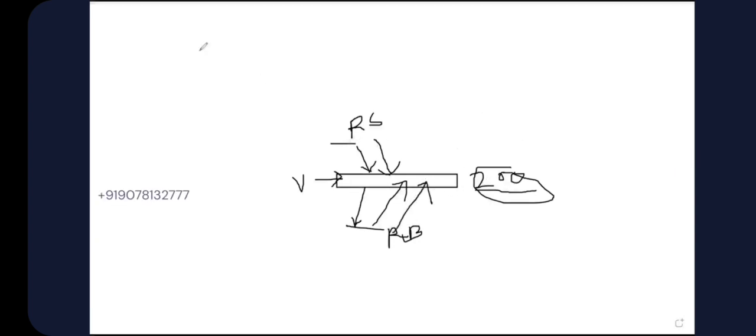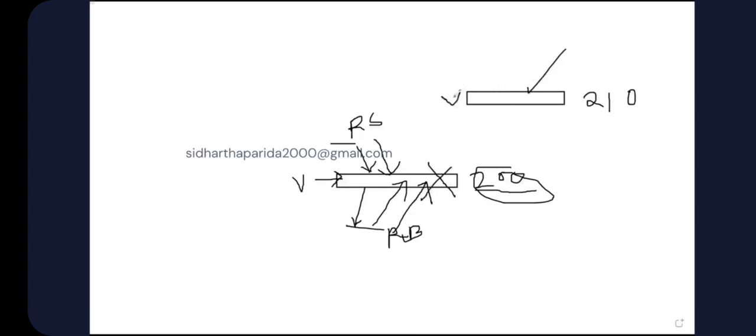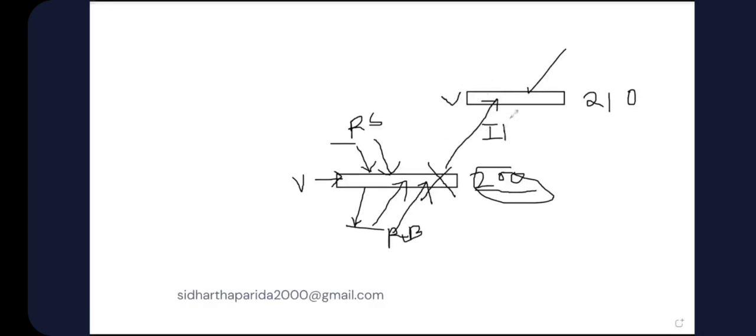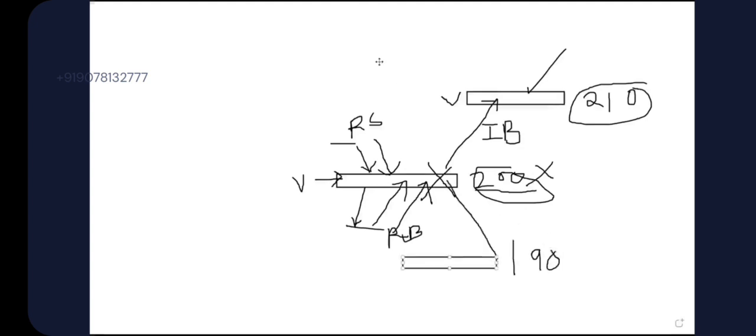But now enter somebody called initiative buyers and initiative sellers. Suppose an initiative buyer thinks that the value for the stock is not 200, it should be 210. Then he is not interested in this value area. He is interested in a new value area. This is the new value area. He will try to take the price towards the new one. This person is called an initiative buyer. Initiative buyers take price to the new value area, right? In the same way, if an initiative seller thinks that the value area is not 200 for this stock, the value area should be 190, then he will take the price towards the new value, which is this. This is the new value area. He will take the market to the new value area. What is that? That is 190, right?